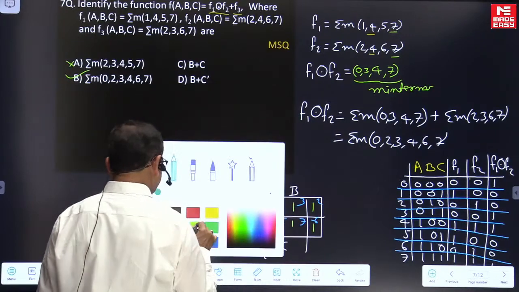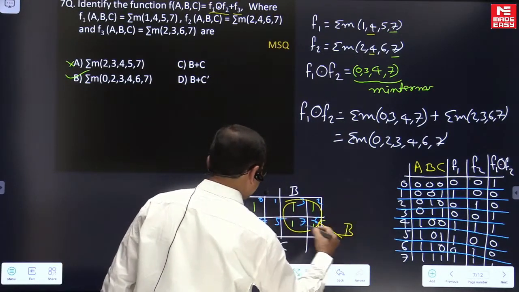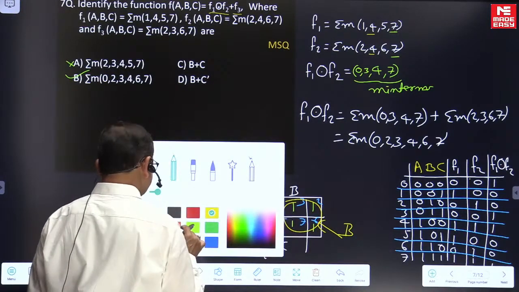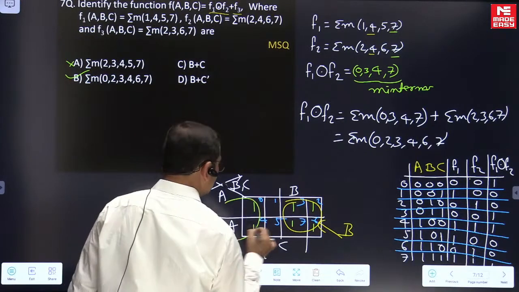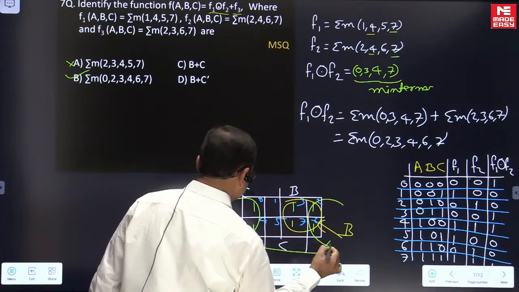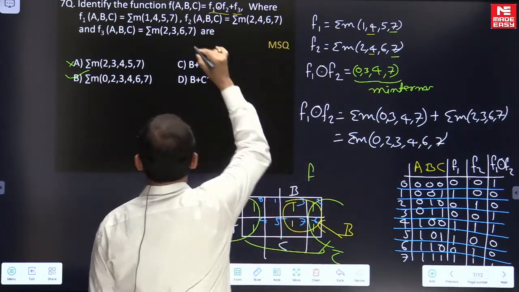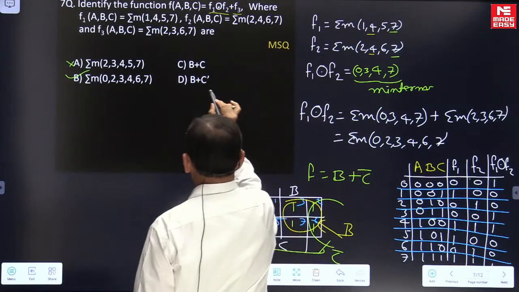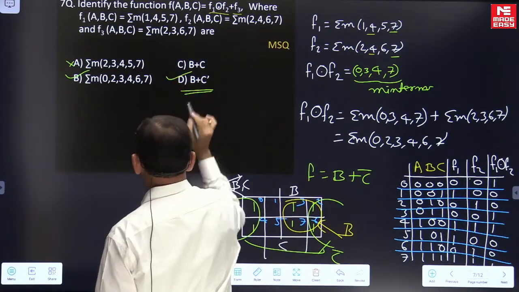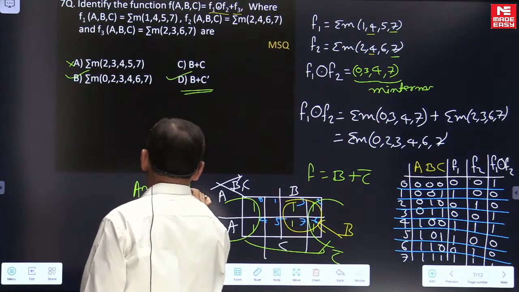So we are looking here. This is one 4-cell subcube. It is B, and here this is another 4-cell subcube. It is giving C bar. So the function f will be B OR C complement. So one of the options here we have. Hence the answer to this question is B and D.